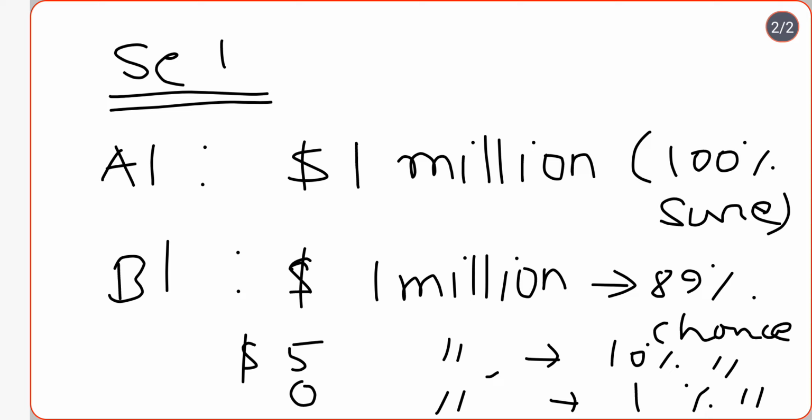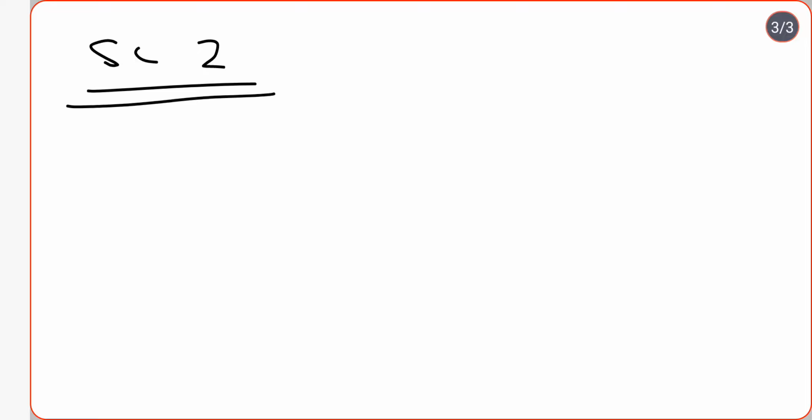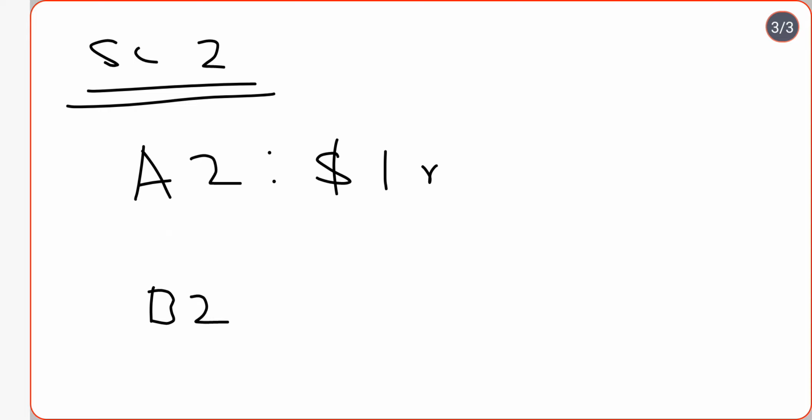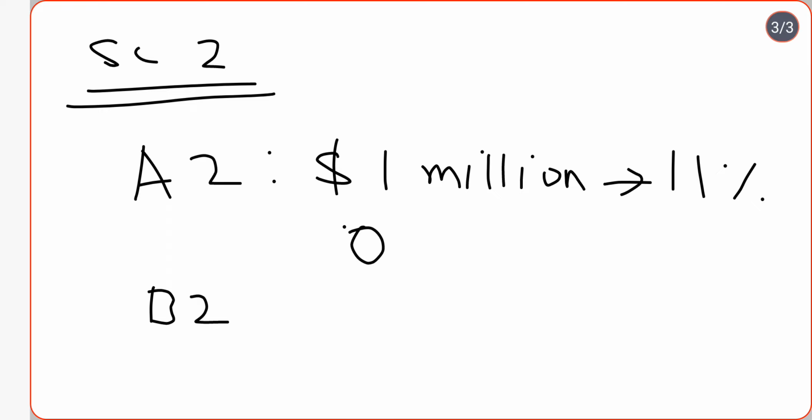Now we are going to the second scenario, where you are given two options, A2 and B2. In option A2, the chance of winning $1 million is 11%, and there is an 89% chance that you will win nothing.